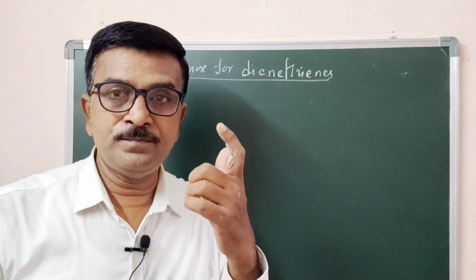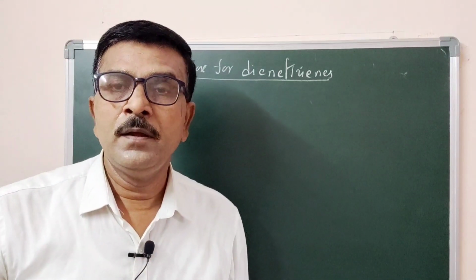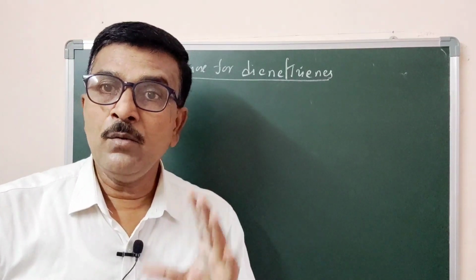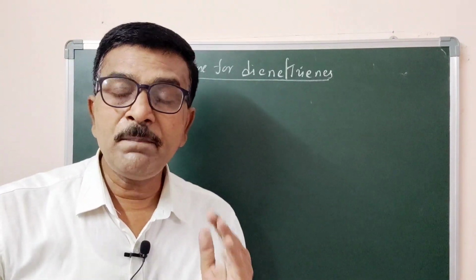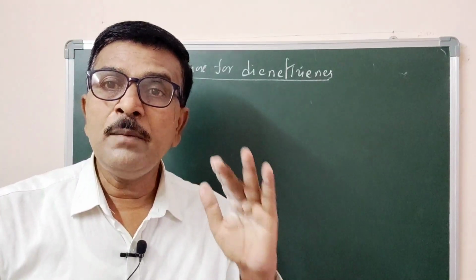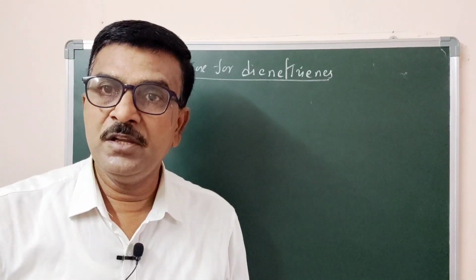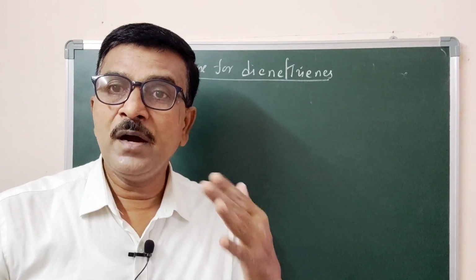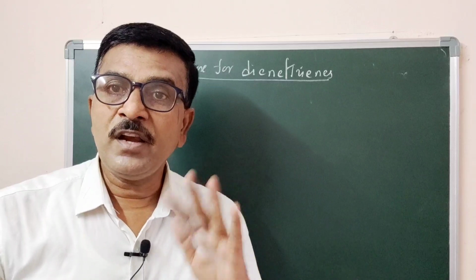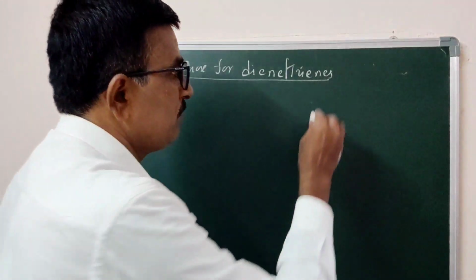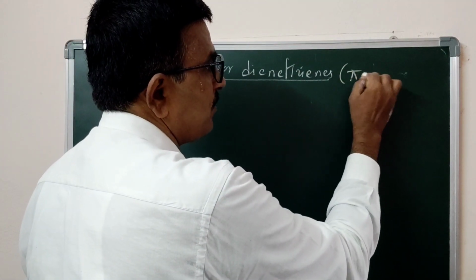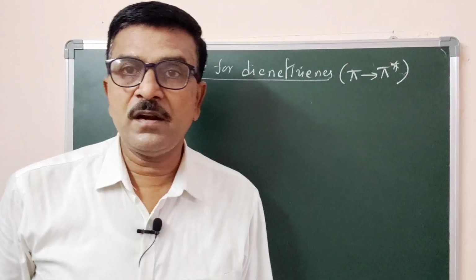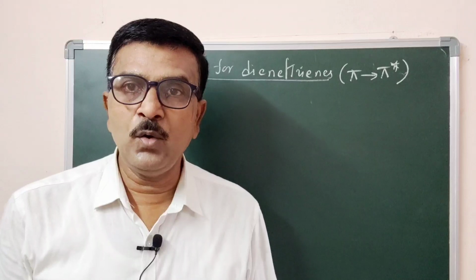Now we are going to calculate absorption maxima of dienes and trienes which contain only pi electrons, where only pi to pi star transitions are possible. So we are going to calculate absorption maxima of dienes and trienes for the pi to pi star transition with the help of Woodward-Fieser rules.